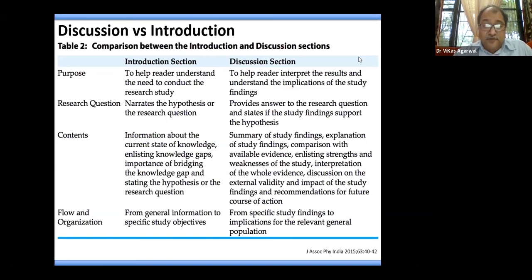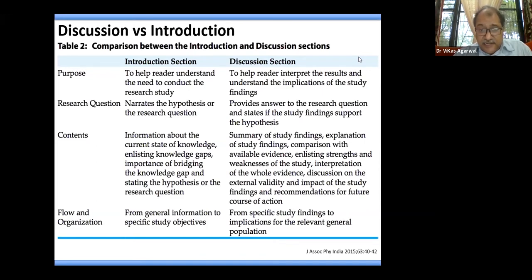The contents of introduction are basically information about the existing current knowledge. Also, what the knowledge gaps are and why one should look at these knowledge gaps or try to bridge them by putting forth newer research perspectives. Generally it ends with the hypothesis, which is the very basis of your study.